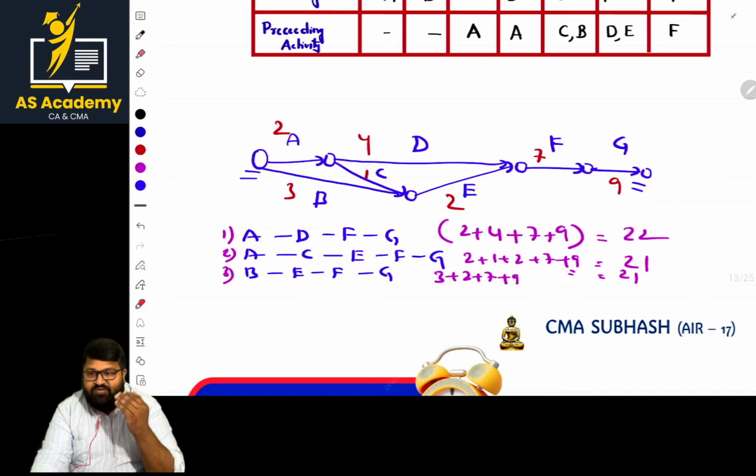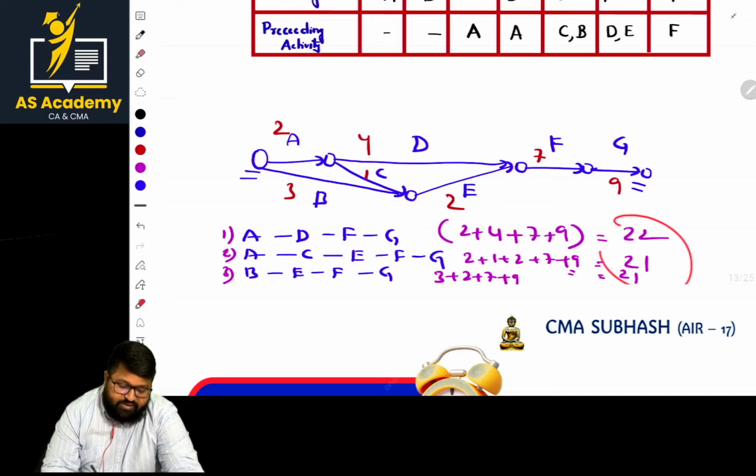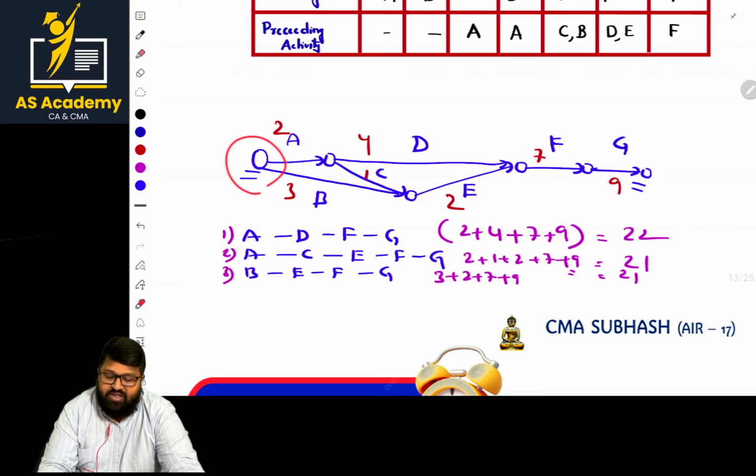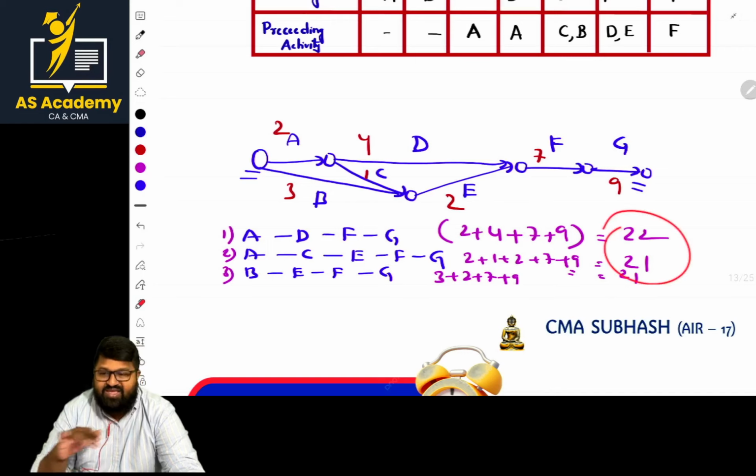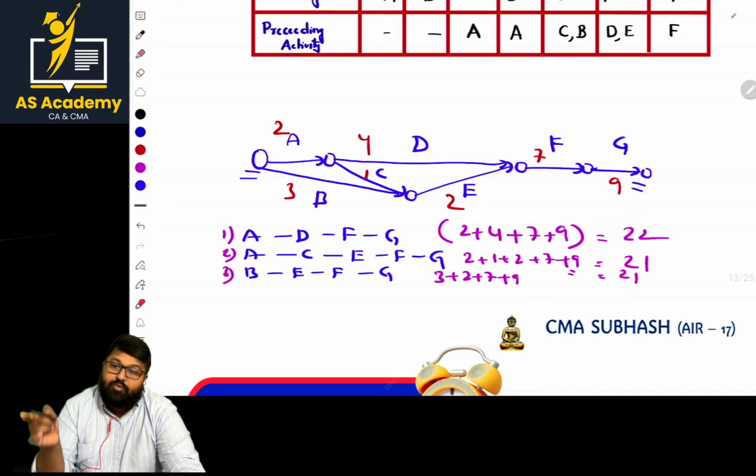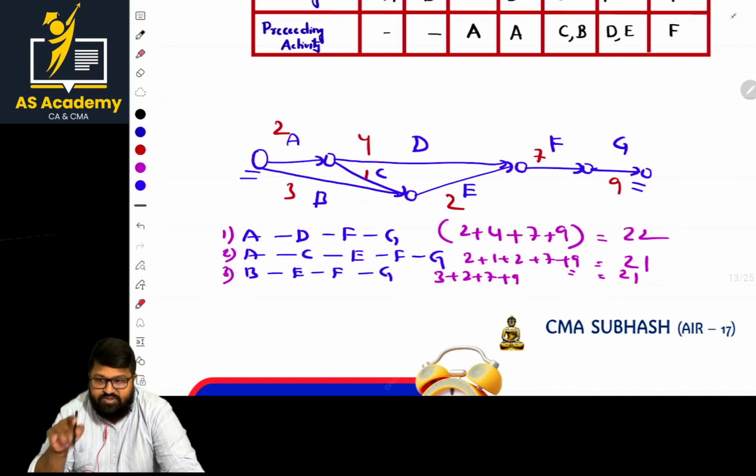We are using a new word there. What is that word? Critical path. That path duration will be the duration of the entire project. Once again, we identify the alternative paths from the starting event to the ending event, and we mention them in order. Of that, we take the highest one. That highest one will be the duration for the entire project, and this is also known as the critical path.